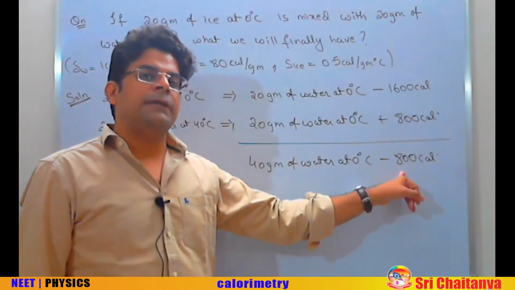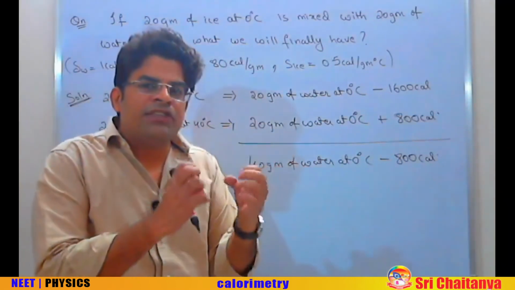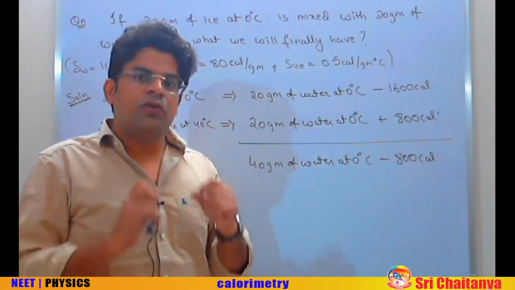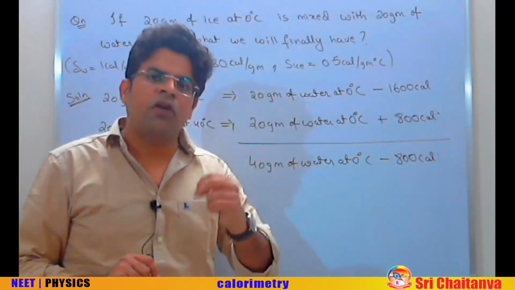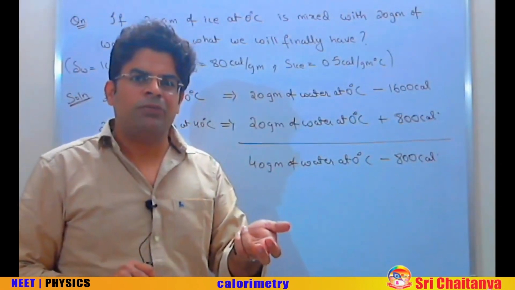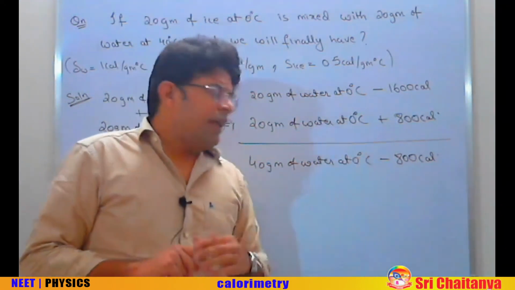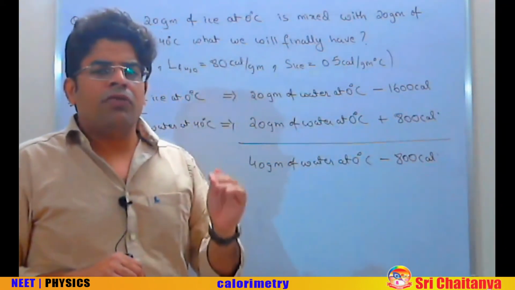It means that the amount of heat I am extracting out is not at all sufficient to convert the entire water into ice. So what will happen? Only some part of water will convert into ice. How much part? Taking out 800 calorie, you can convert how much water into ice?